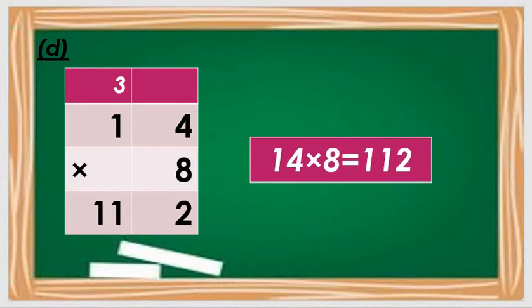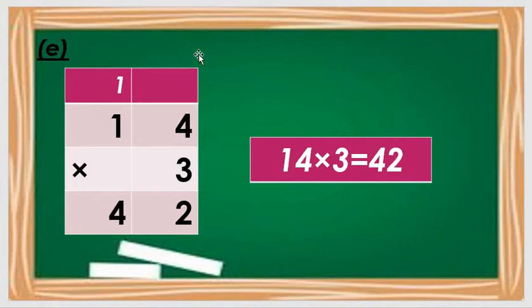Question number E. I hope you all have understood this exercise or these questions. Okay, all students, attention in question number E. Question number E is what? 14 multiplied by 3. 14 multiplied by 3 means 14 3s are 42. But how is this possible?